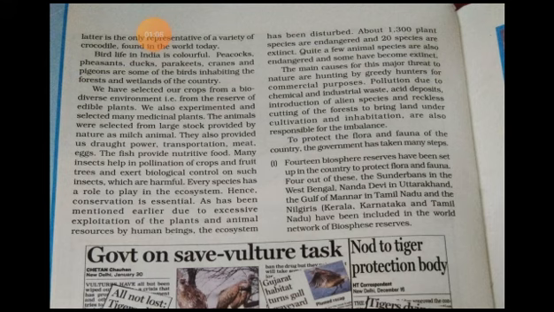It means a variety of birds are found in different parts of the country, inhabiting forests and wetlands.